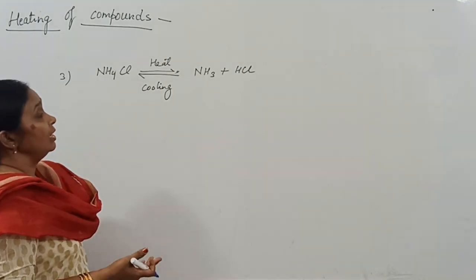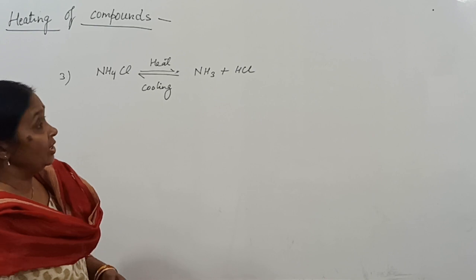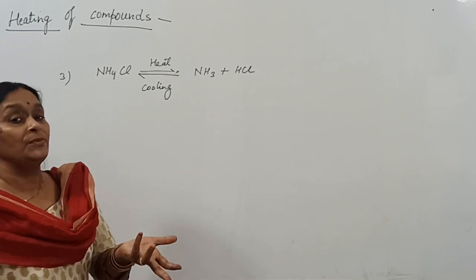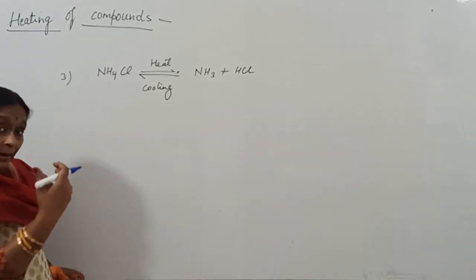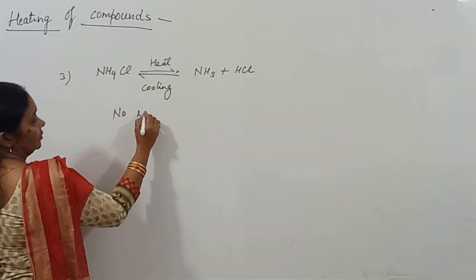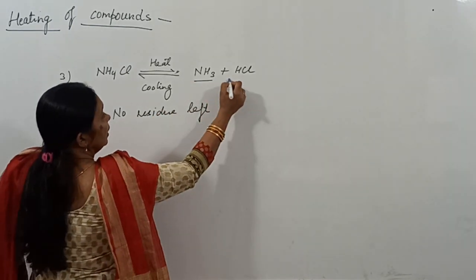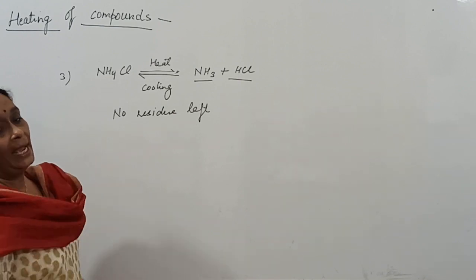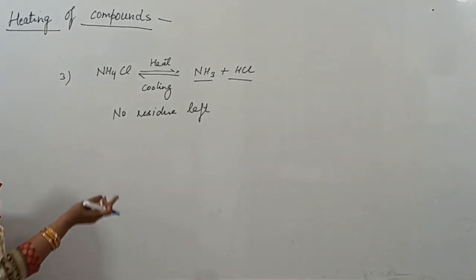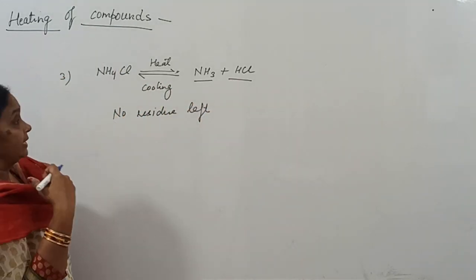So if it is asked to you, what do you observe in the end when you heat ammonium chloride in a test tube? Is there any residue left? No, no residue is left. Why? Because the compound has been lost as the two gases, ammonia and HCl. These are colorless gases, so colorless vapors will be seen.